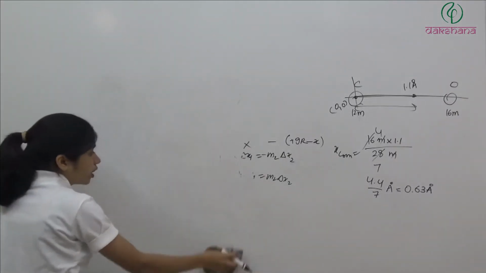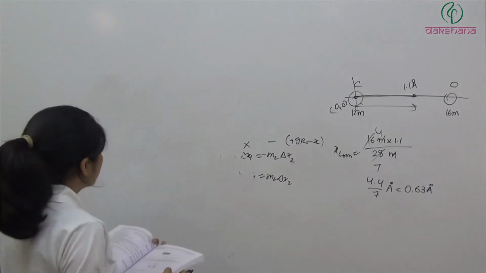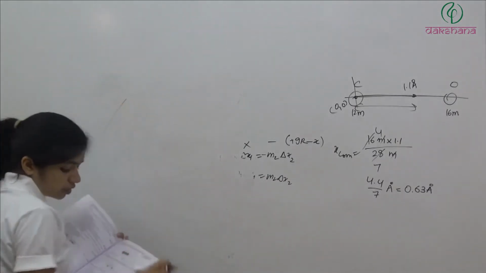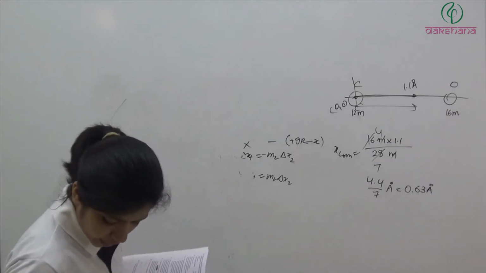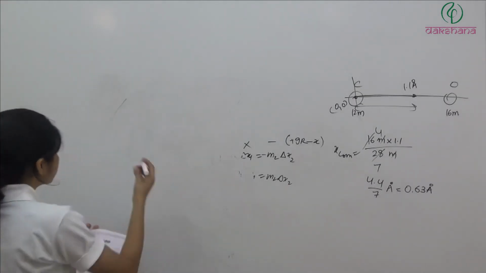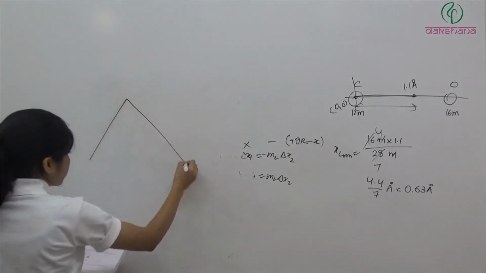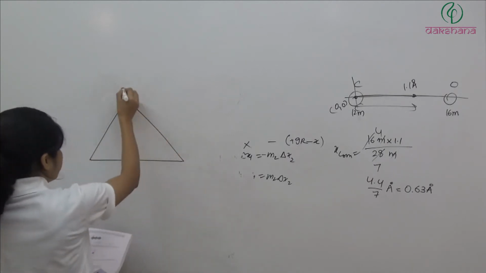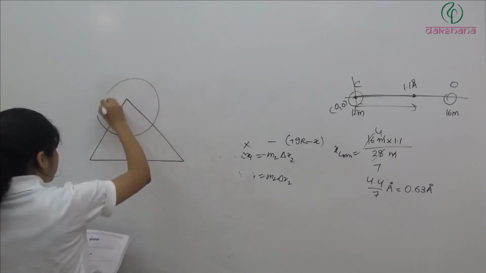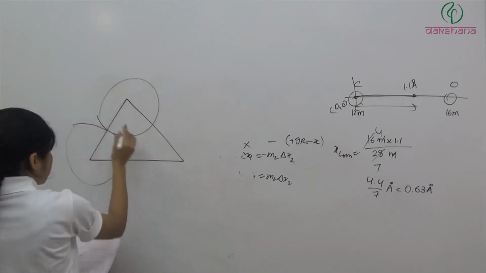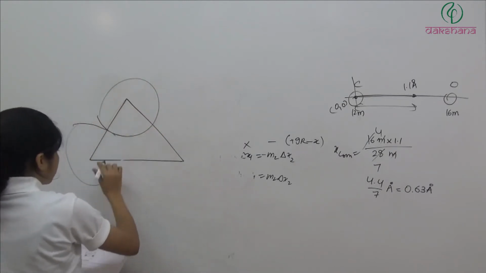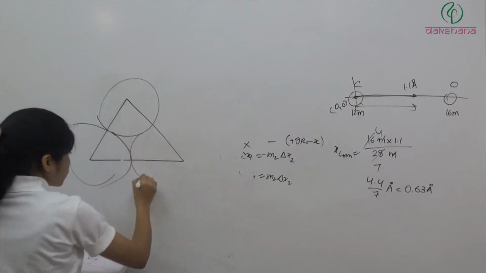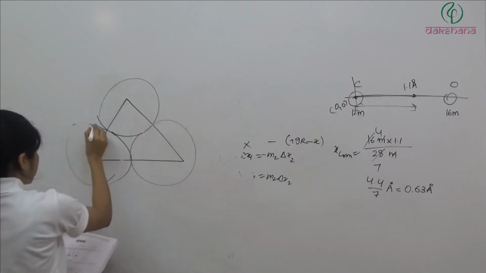And now here, what is the geometry of the system? So here we have three masses. They are located such that they are forming an equilateral triangle when their centers are joined. So it will be something like this.